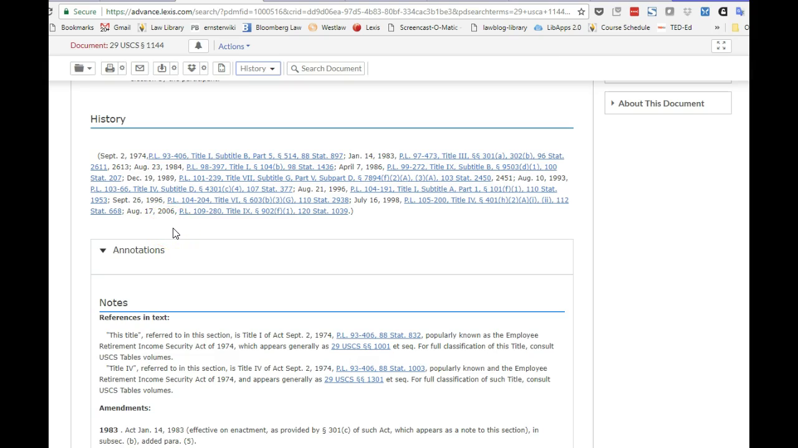So again, why the U.S. Code is the force for us in statutory legal research is it pulls together all of those amendments and presents to us section 1144 as that section, as that law exists today.